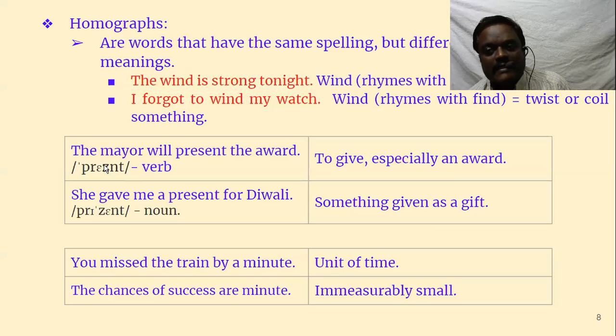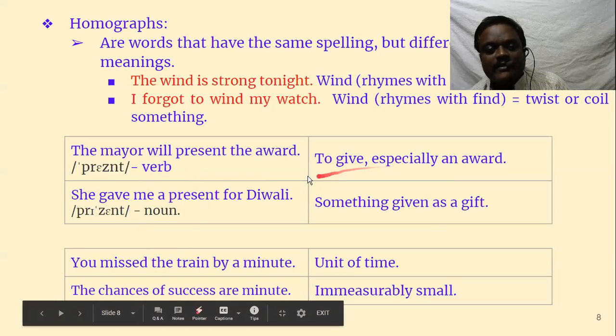Even my pronunciation may be a little faulty. If you go to native speakers, they can perfectly pronounce it, and they can very easily differentiate the pronunciation. But for us, it may be quite difficult. Anyway, it is a good example because it has the same spelling but different pronunciation and different meaning. Let us come to the meanings.